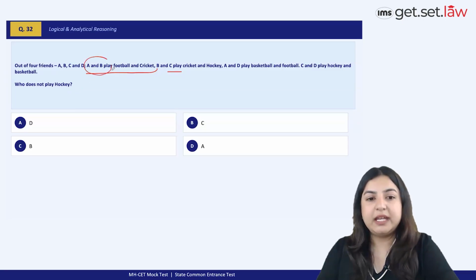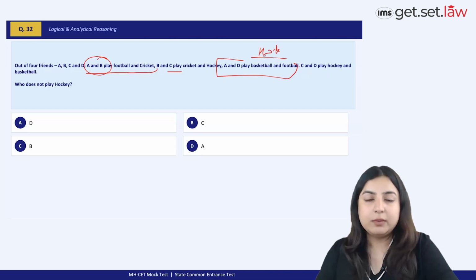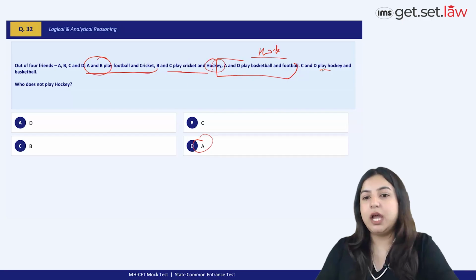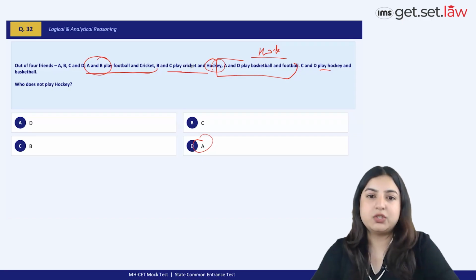Now take a look here. A and B together play football and cricket, which means A and B can play either cricket or football or both. There are multiple ways to interpret it, but one thing we know for sure is that A does not play hockey. Why? Because even when you take a look here, A and D, they again do not play hockey. Like A is not playing hockey is what we understand from these two statements. The rest do not really talk about A. So who does not play hockey becomes A. Because here also B and C play hockey, and then C and D also play hockey. So B, C and D play hockey anyway. So the friend that does not play hockey is A. Option D is the best option choice.